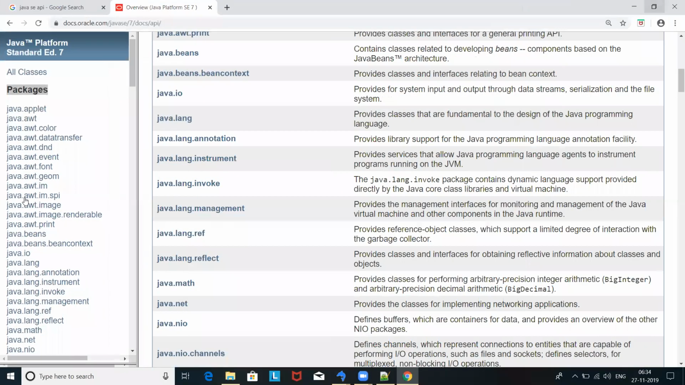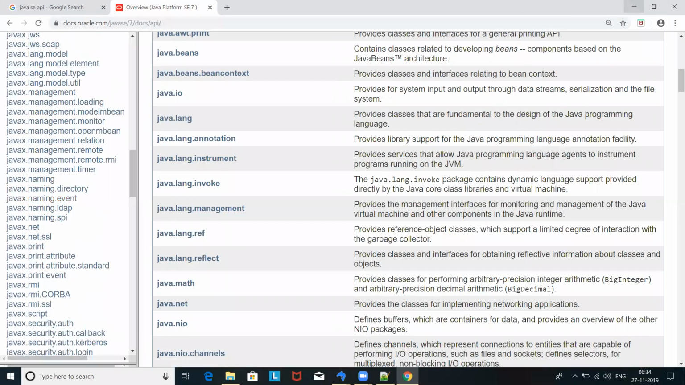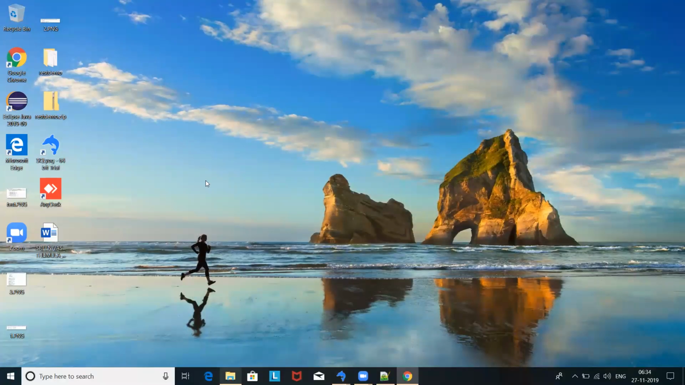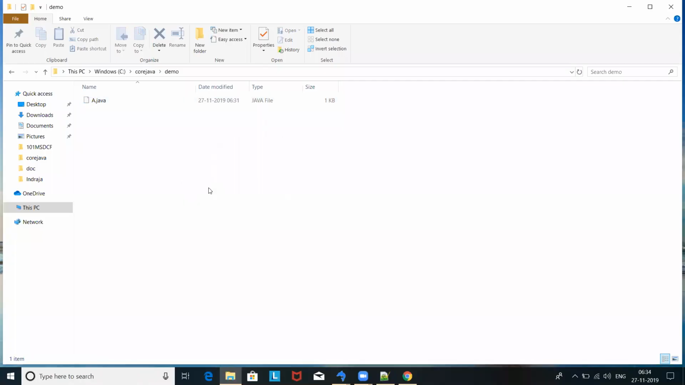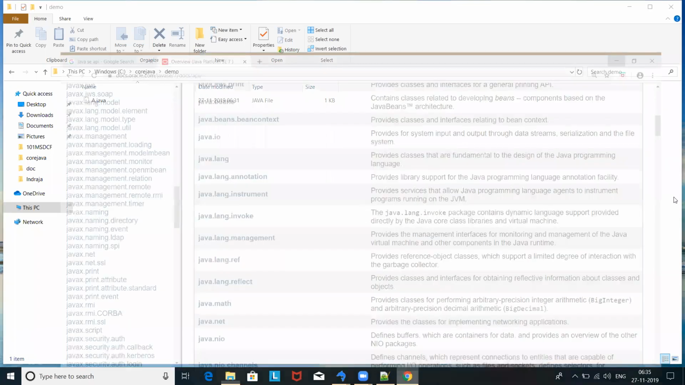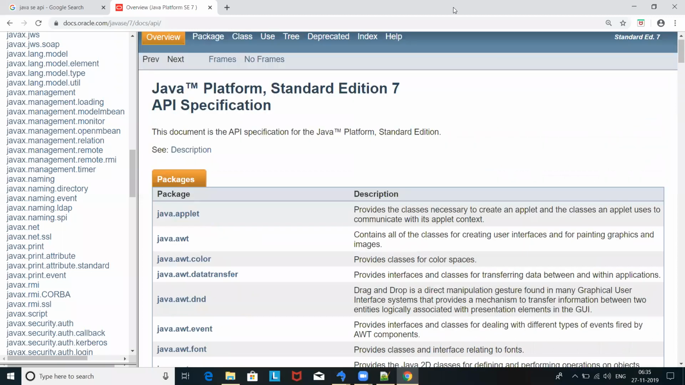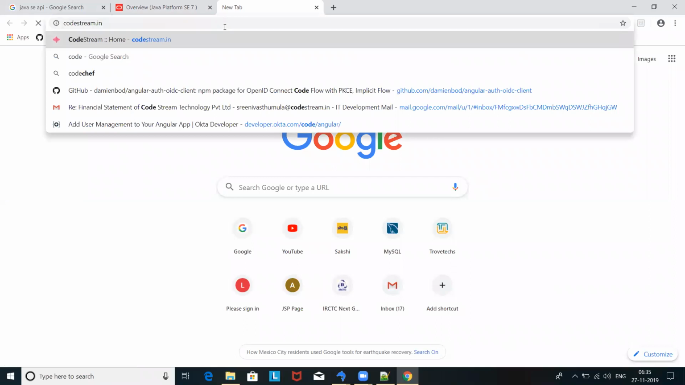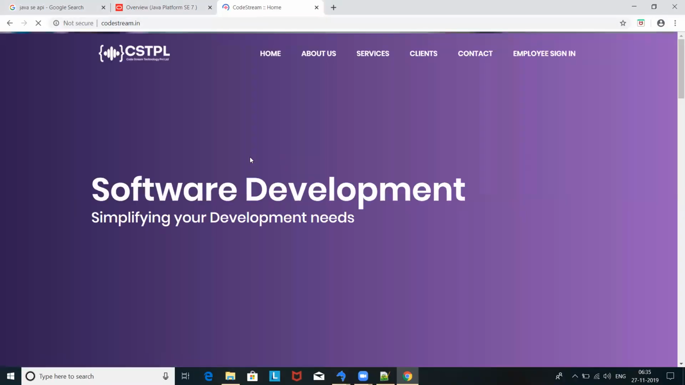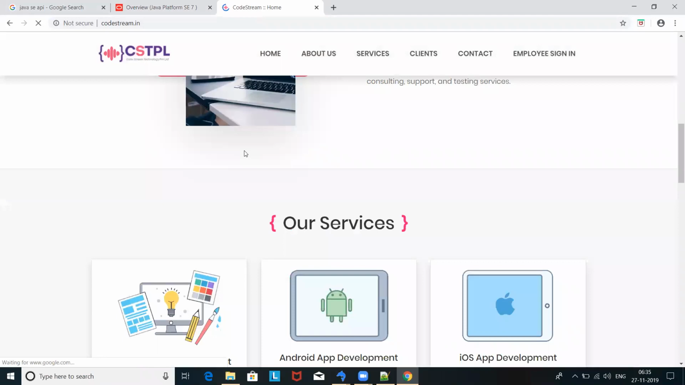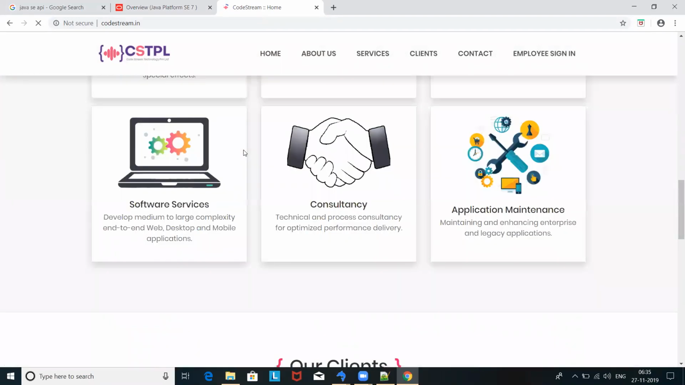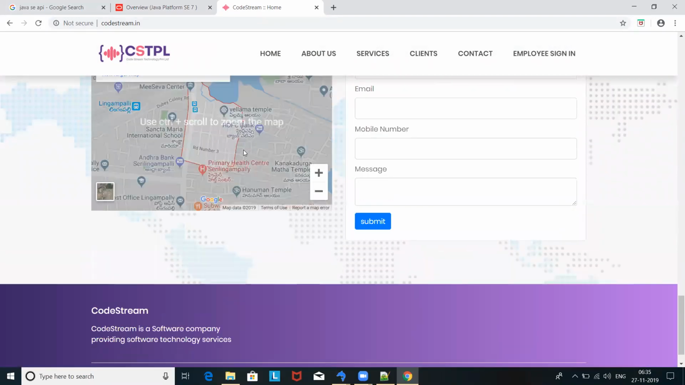But now our concept is how to create our own packages. Suppose you are writing a program, and you are writing 1,000 classes in a project. For example, this is our website, the CodeStream website, which we are just trying to access.